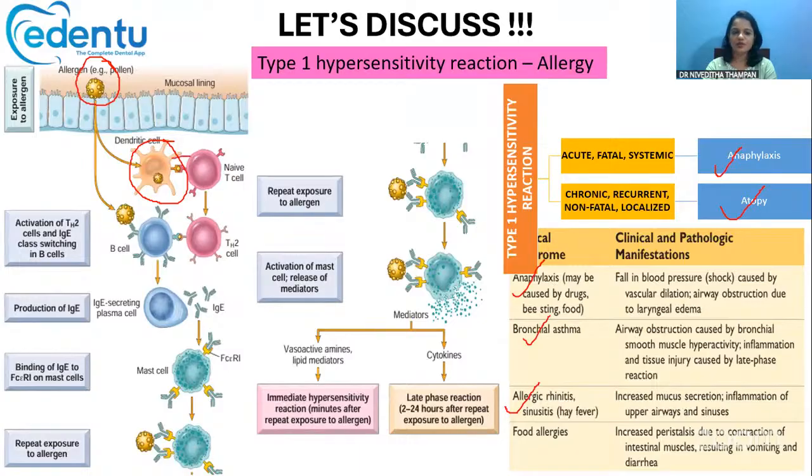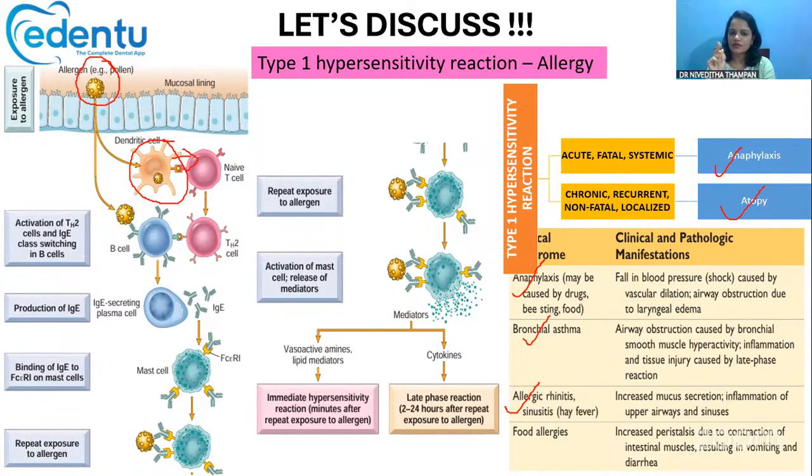The T cells will get activated, especially the helper T cells, and they will release lots of cytokines. What cytokines are released? One is interleukin 4, second is interleukin 5, and the third is interleukin 13.